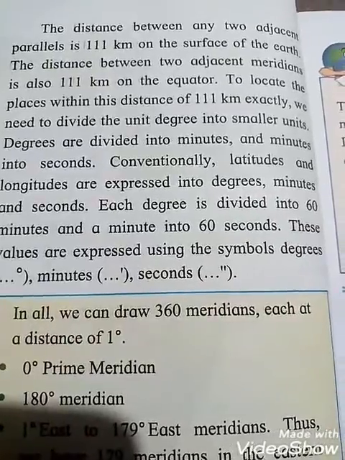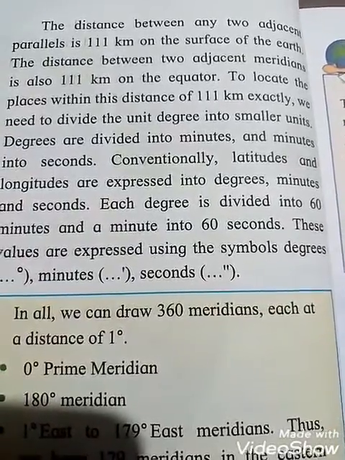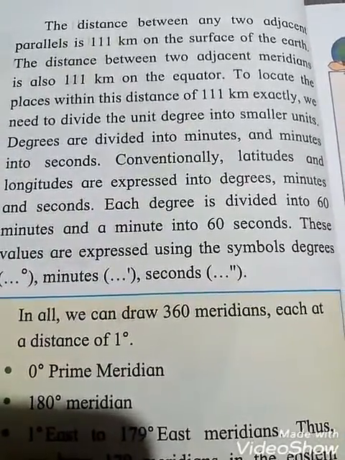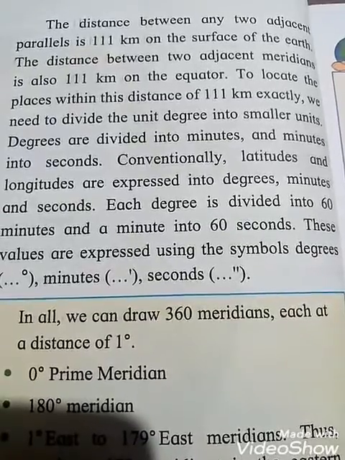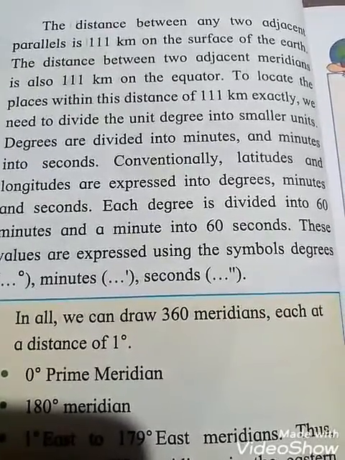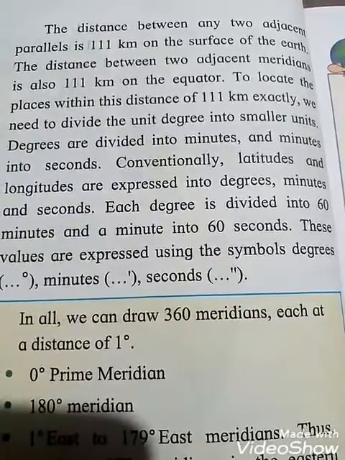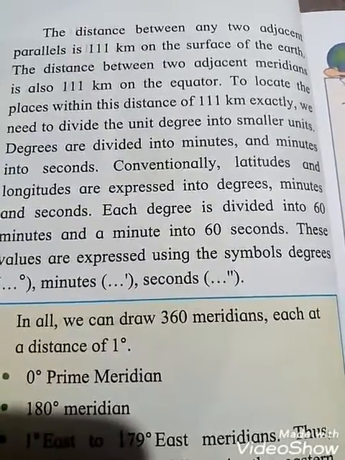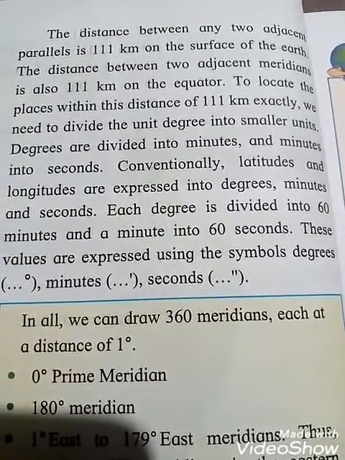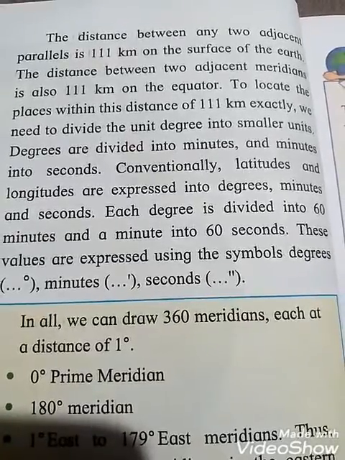the distance between any two adjacent parallels is 111 kilometers on the surface of the earth, and the distance between two adjacent meridians is also how much, students? 111 kilometers on the equator.